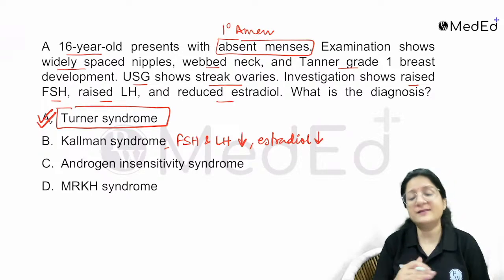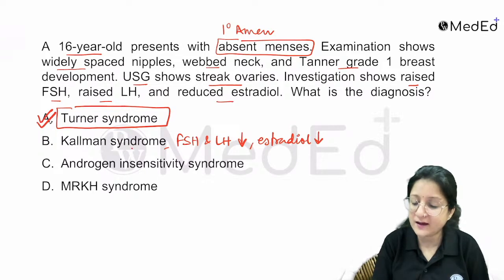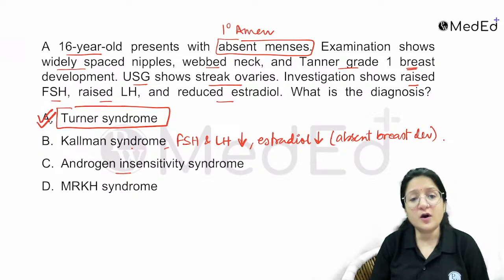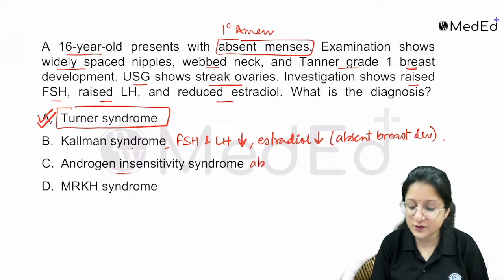Remember that. And the stigmata are not going to be there. Even in Kallmann syndrome they have absent breast development, but the hormone profile is going to be different. With androgen insensitivity syndrome, what is the problem? You know here that the problem is that they have an absent uterus.